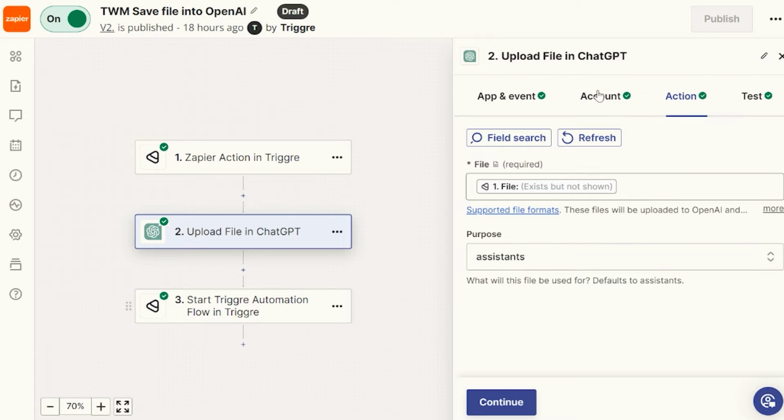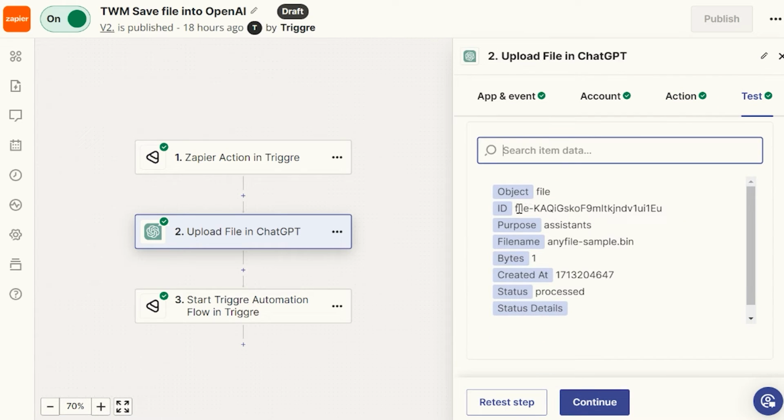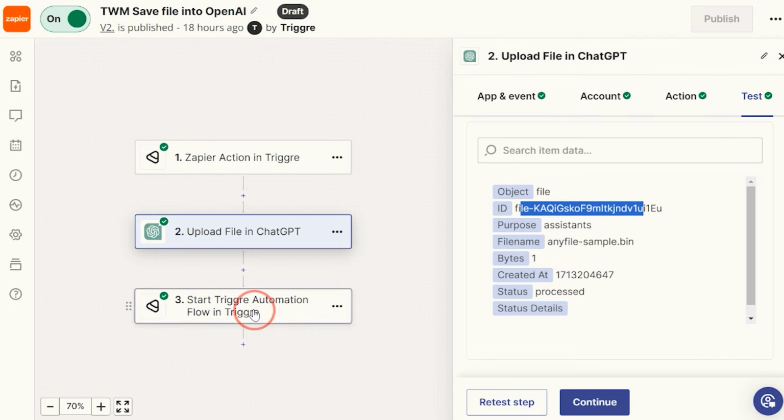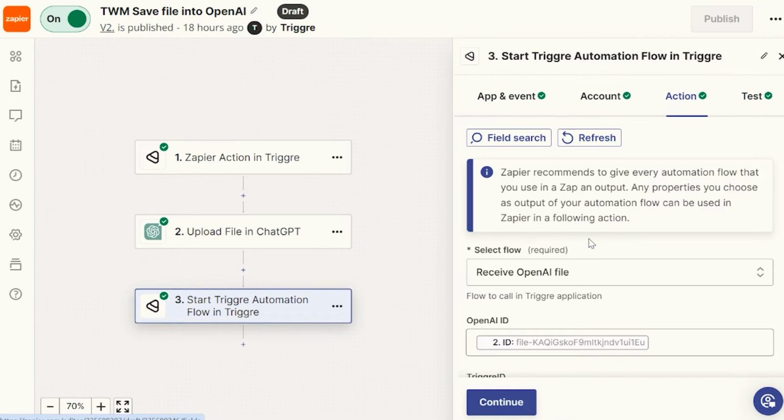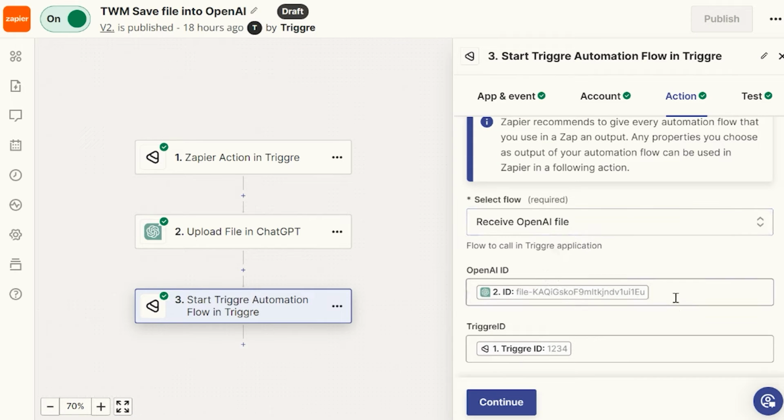This will return a file ID, which is over here. Then we have to trigger Triggre again and send that information back using an automation flow to receive the information itself. So we send the file ID back, as you can see here, including the Triggre ID, because else we cannot link the file to the file ID that we have.